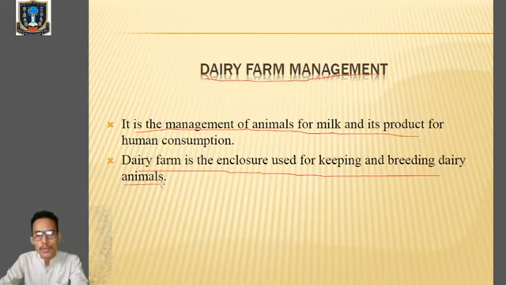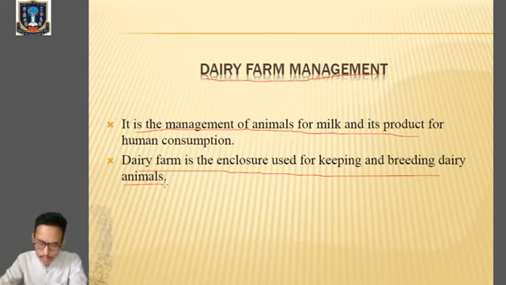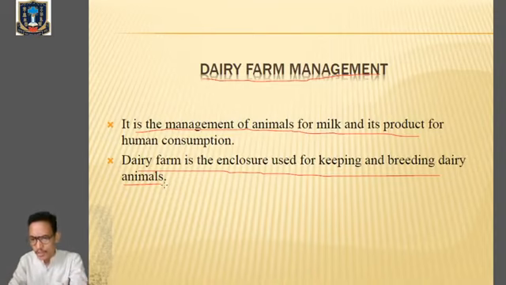So what are the animals mainly kept in dairy farming? You know the examples, right? Animals like the cow are kept in the dairy farm so that we are able to get milk and milk products. We all know that from the dairy farm we obtain milk, and milk is a complete food because we obtain very essential components from it. So what are the essential components of milk?